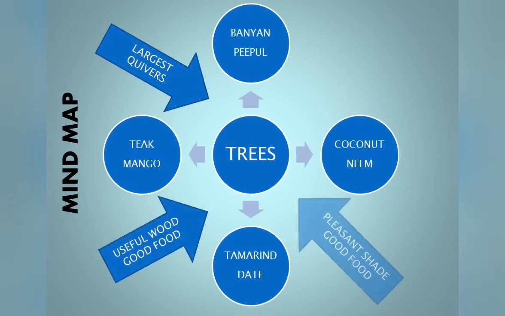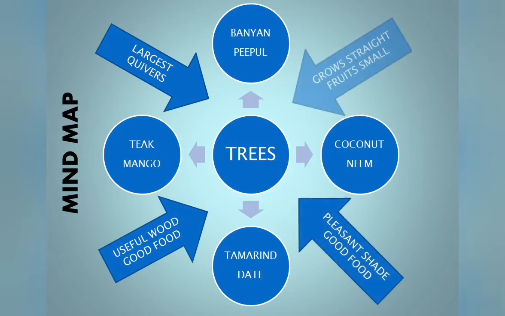First, trees, and then what are the trees mentioned in this poem? Banyan, pupil, coconut, neem, tamarind, dates, teak and mango. First one is banyan. It is the largest tree. And the second one is pupil. The pupil quivers in the breeze.